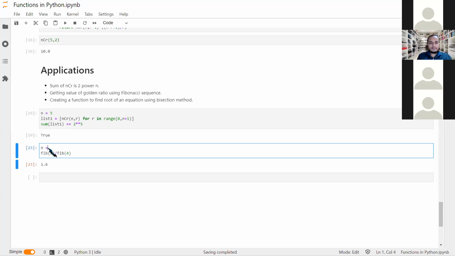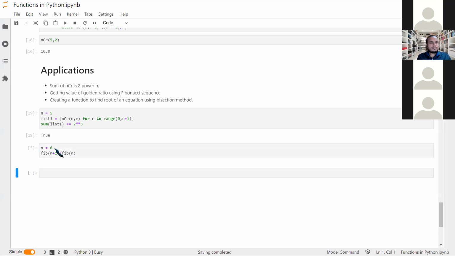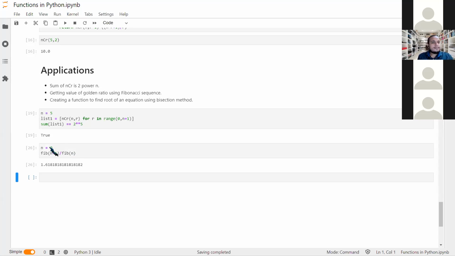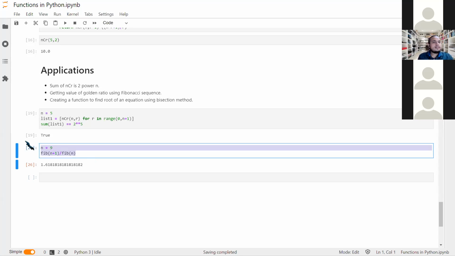So what I'll do, I'll just take the value of n, say 5, and here I'll take n plus 1, and here n. So when we increase the value of n, say I'm taking 6, say I'm taking 9, we can get this.